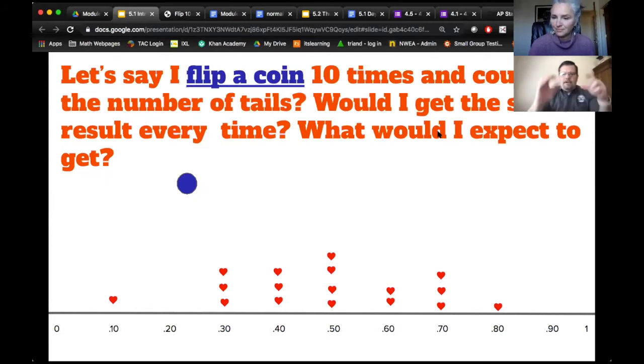And what we were saying is I was kind of expecting this column to be the most frequent, and it is. If I were to describe this distribution, I would say it's roughly symmetric. It seems to have a center around 0.5. I'd have to worry about the spread a little bit. I'm not sure how to figure that out yet.